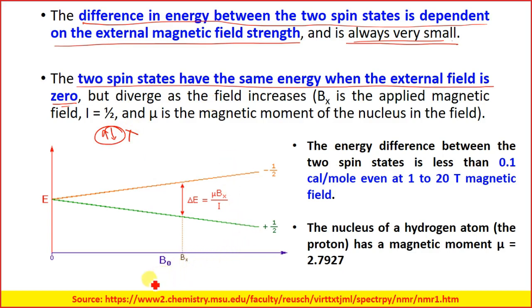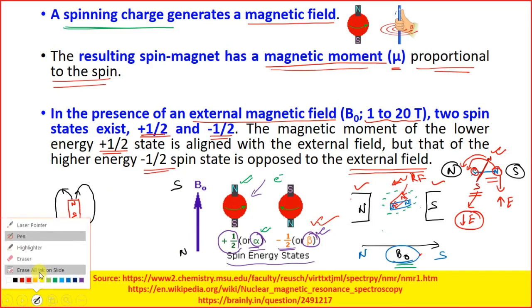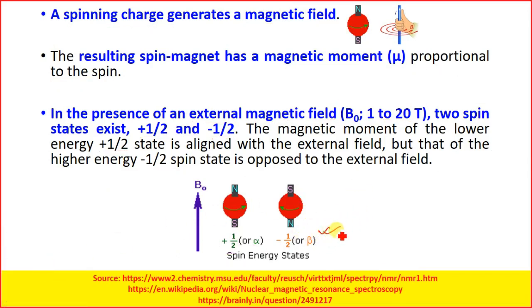Now when we apply an external magnetic field B0, if you see over here, what is happening? We are getting some low energy state nuclei, and some high energy state nuclei. Minus half is the high energy state, plus half is the low energy state.